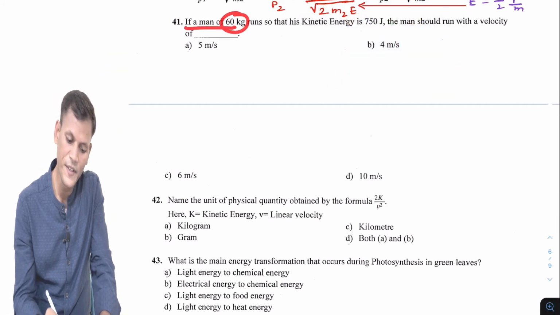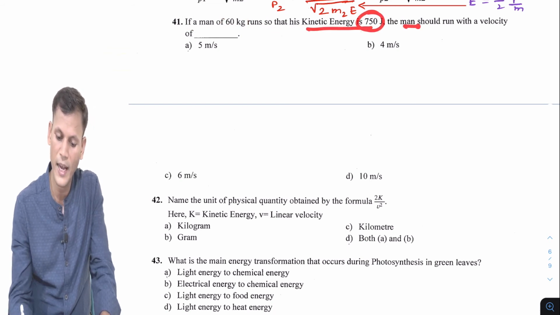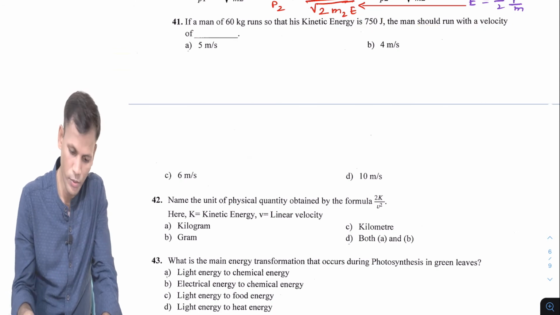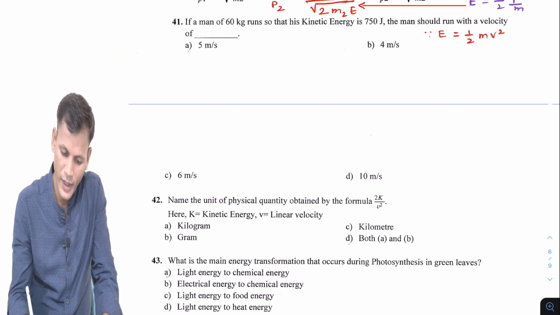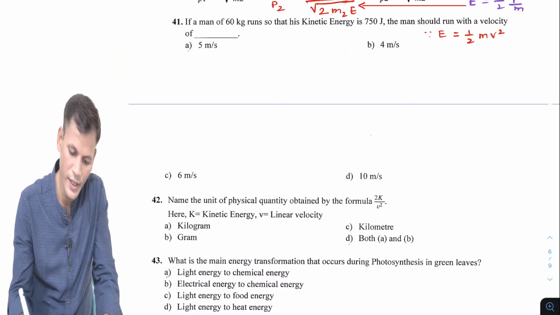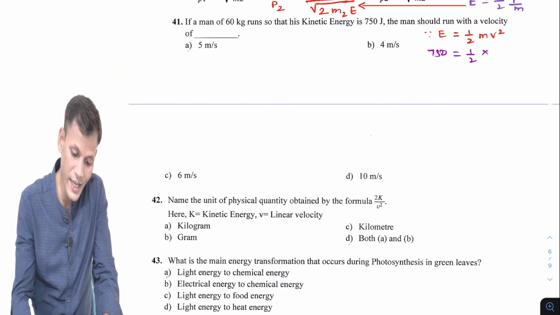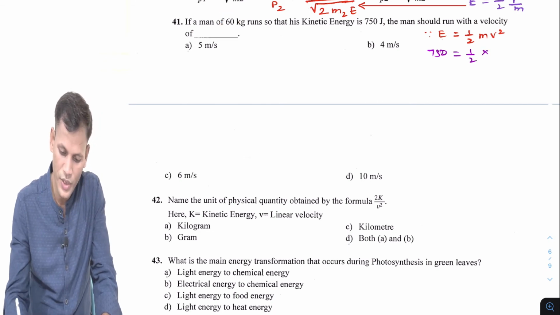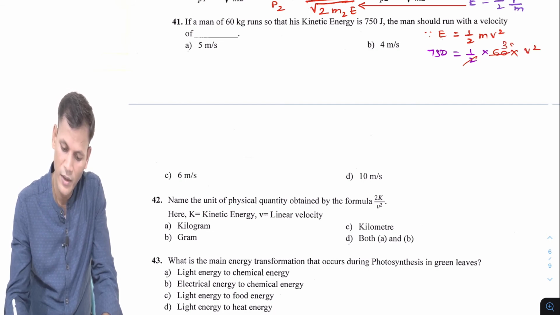If a man of 60 kg runs so that his kinetic energy is 750 J, the man should run with the velocity of. Now kinetic energy, since E is half mv square, what is given to us? E, kinetic energy, is 750, so we can write 750 is equal to half into mass, which is given as 60 kg, so 60 into v square. So this becomes 30, the 10 gets cancelled, so 75 is equal to 3v square.